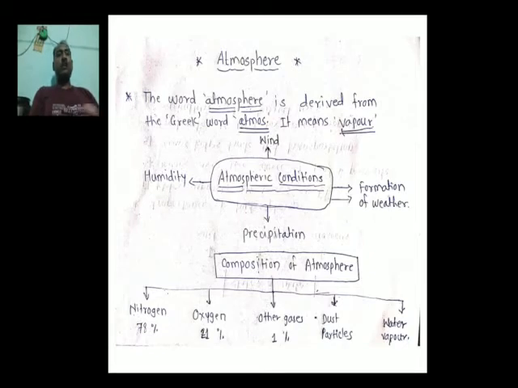Now we have to understand the composition of atmosphere. Different types of gases we always find here, such as nitrogen, it is near about 78%, oxygen it is 21%, other gases are found there near about 1%. Apart from these gases, we always find dust particles and water vapors in atmosphere.